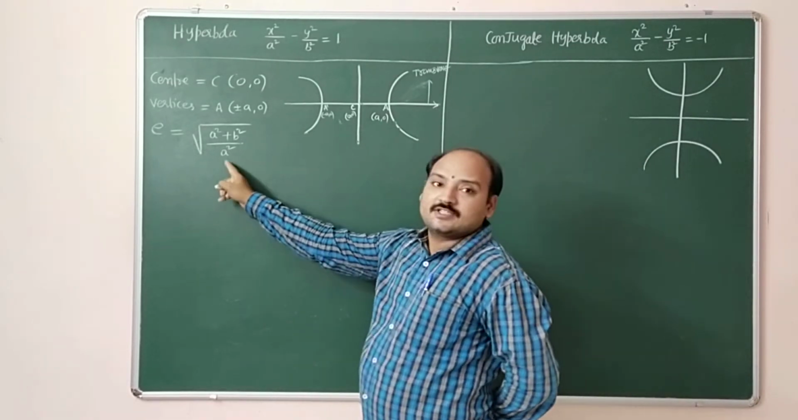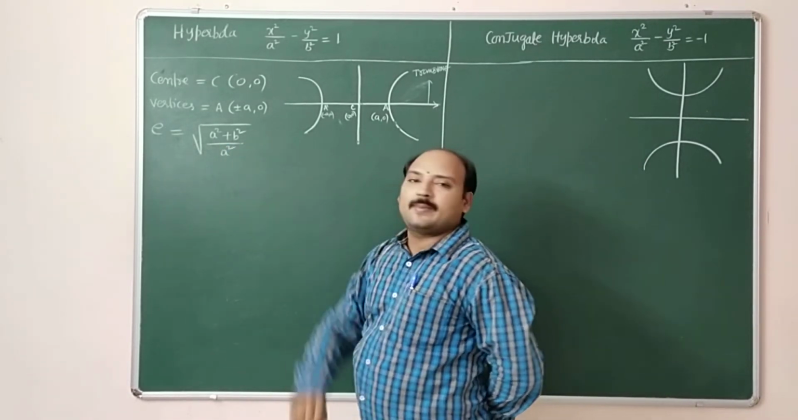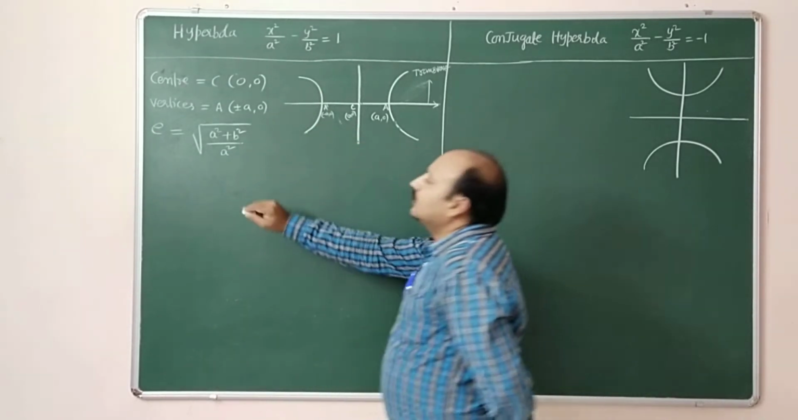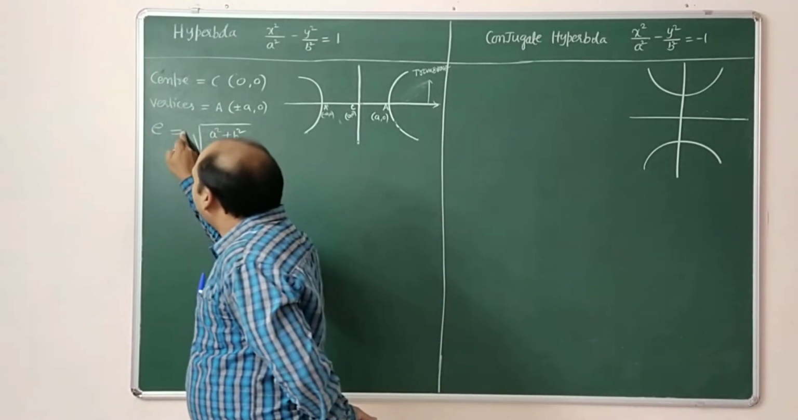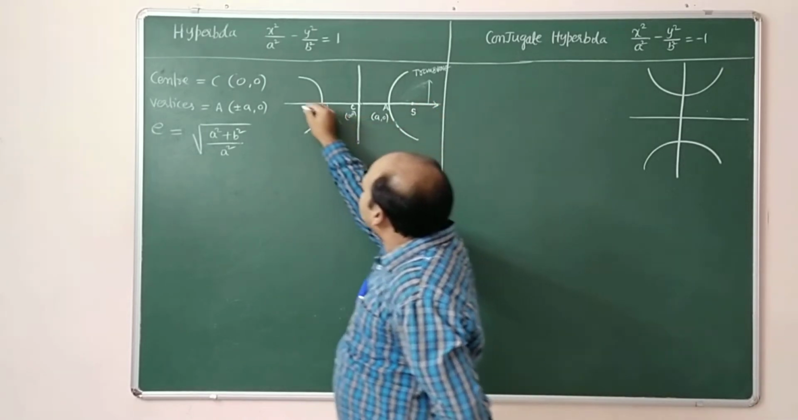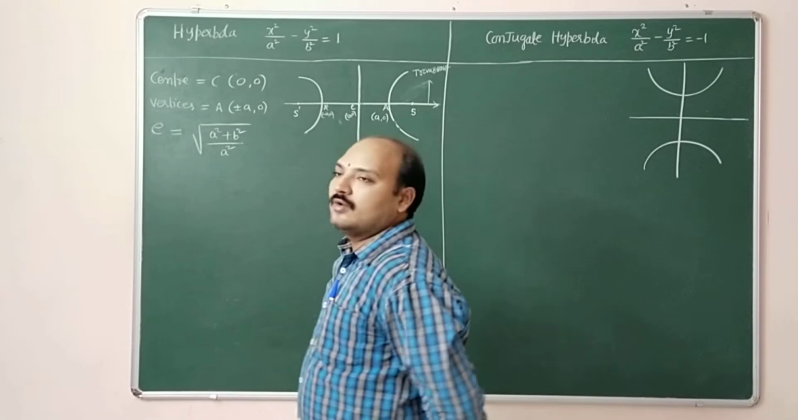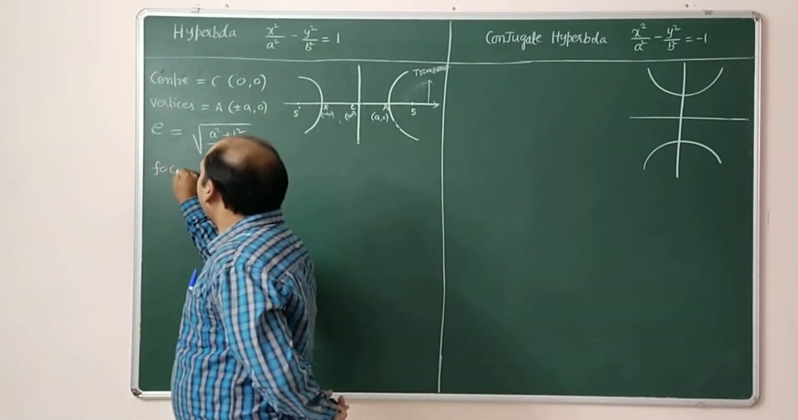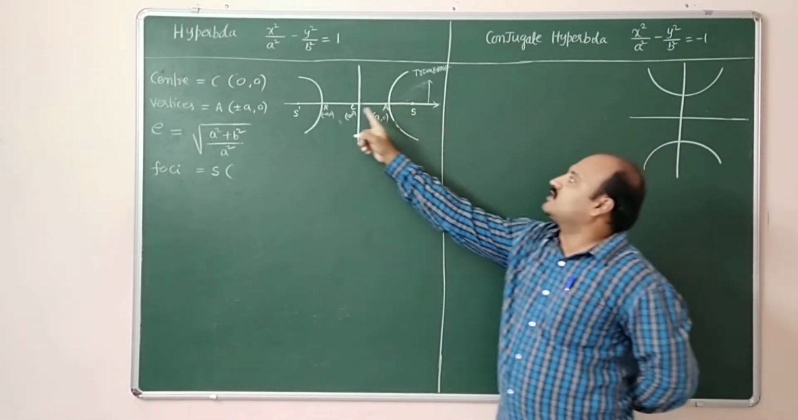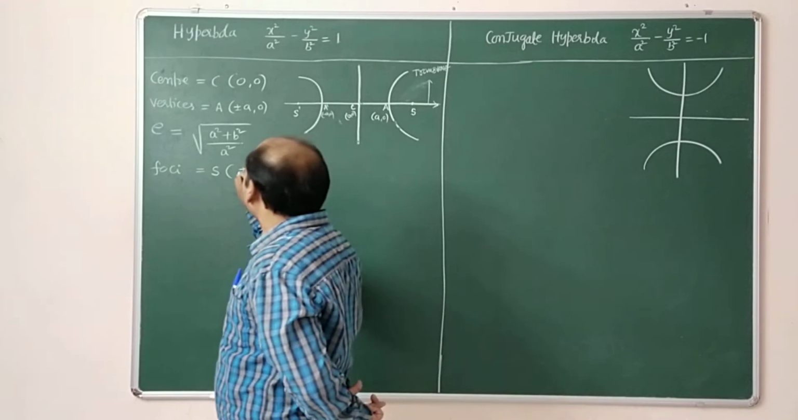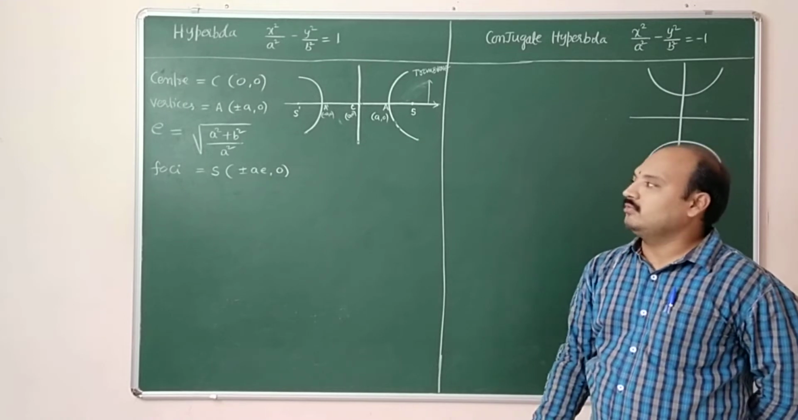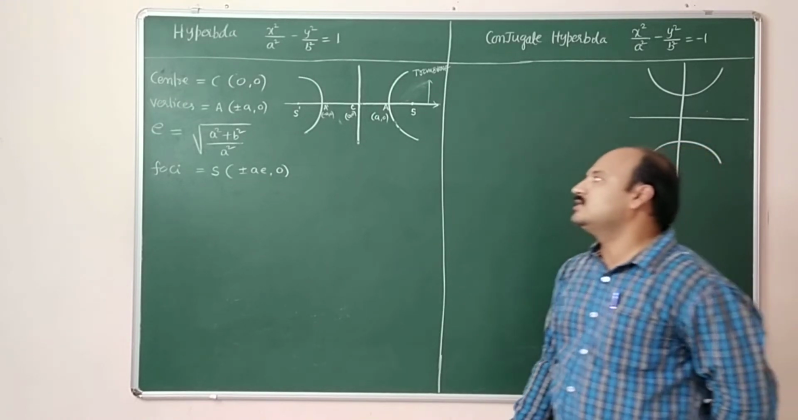Denominator should be equal to a square. Root over a square plus b square by a square is the eccentricity of hyperbola. Next, foci. The coordinates of foci. S and S dash are the fixed points which are called foci of the hyperbola, denoted by S, which are at a distance of AE units from the center. So plus or minus AE comma 0. Foci of hyperbola: S equal to plus or minus AE comma 0.